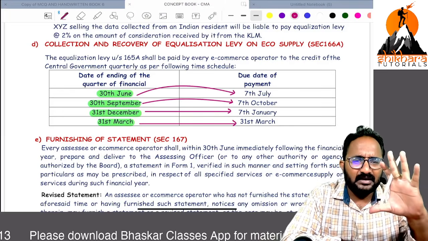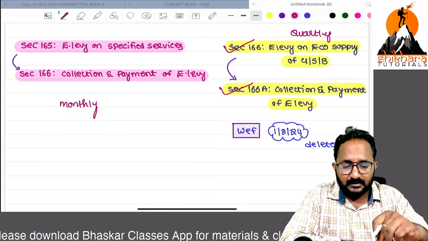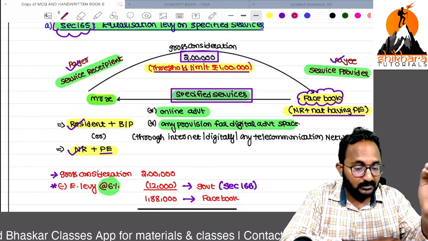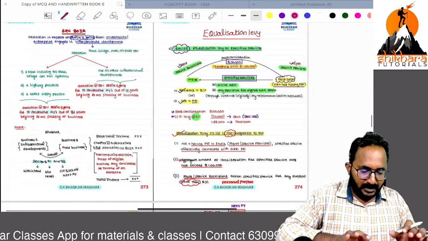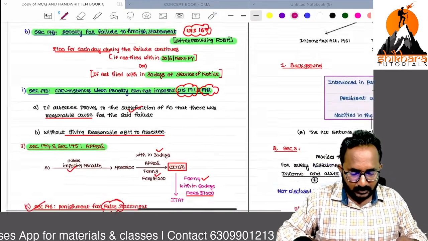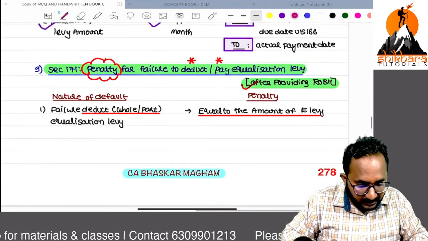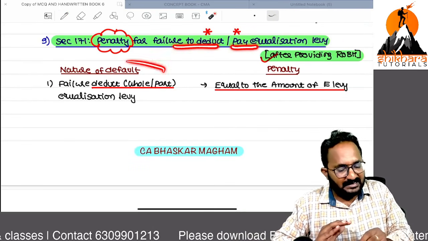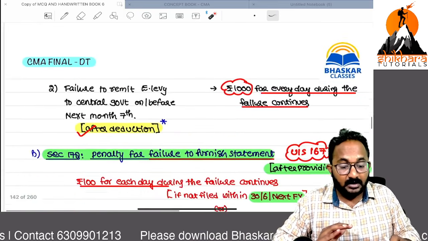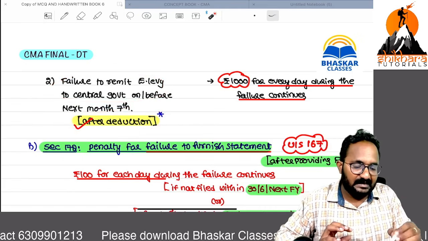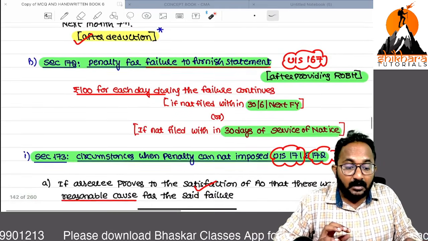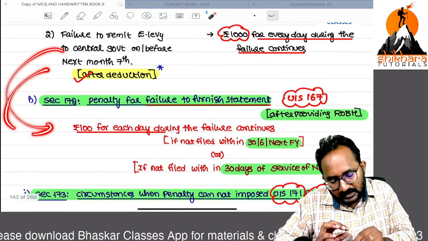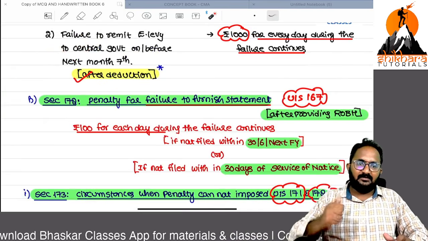So that was a hardly 25-minute recording session. With the revision, you can write MCQs as well as answer any question, but try to remember. Many students write the penalty things wrongly. Penalty for failure to deduct: an amount equal to the equalization levy. After deduction, if you have not paid, that is serious, so 1,000 for every day. Furnishing the statement: 100 only for every day. Students write these two things vice versa. Please think properly. That ends the equalization levy. Thank you.